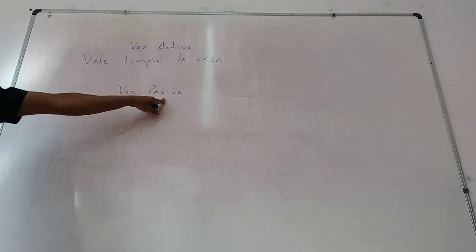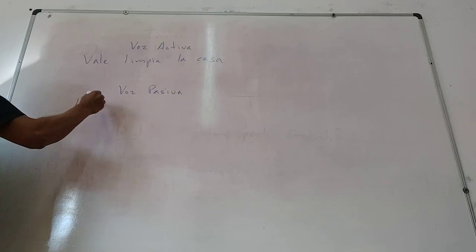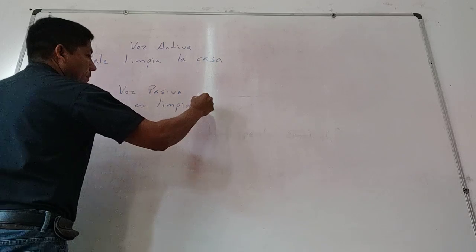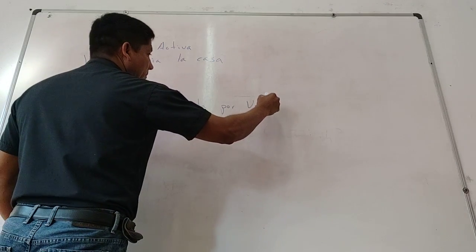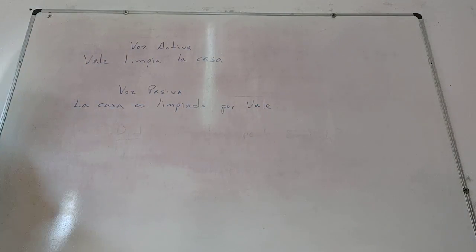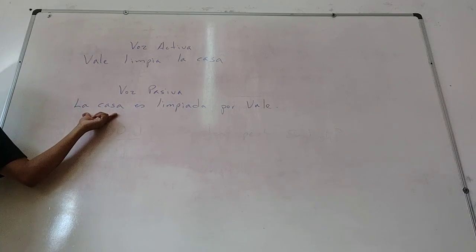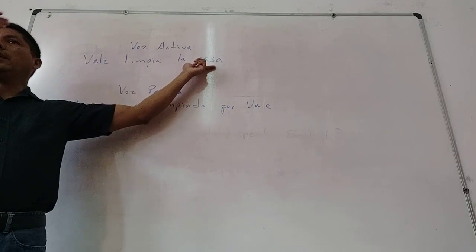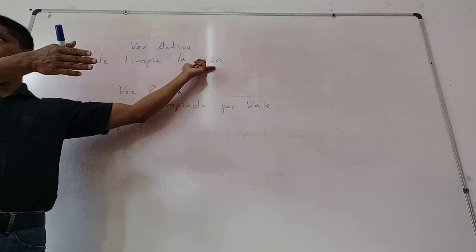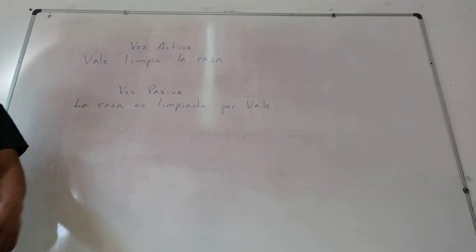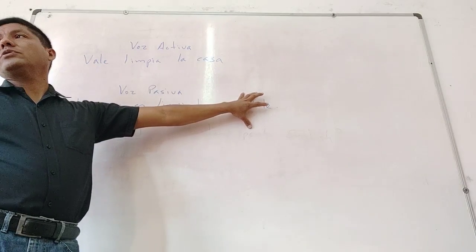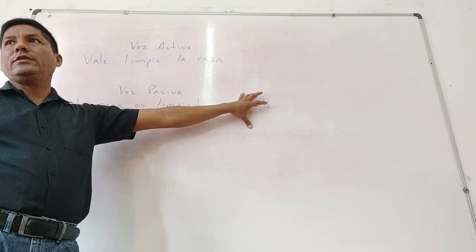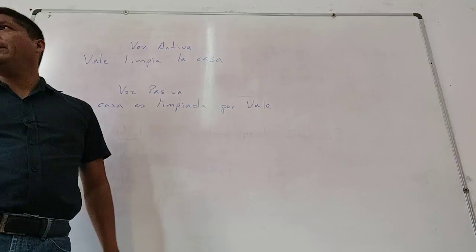In passive voice, we say, la casa es limpiada por Vale. Now we give more importance to the person, the animal, or the thing that receives the action of the verb, right? So we say, la casa es limpiada por Vale. Or la casa es limpiada, this is not important anymore, because the action is more important than the person that does it. So you saw this in Spanish in school, right?